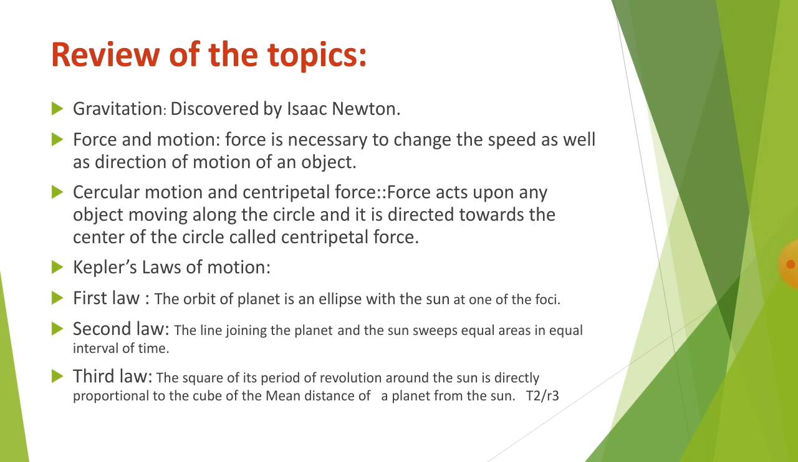Who discovered these laws of motion? Kepler. So the first law is: the orbit of a planet is an ellipse with the sun at one of the foci. We have seen this law in detail. Then the second is: the line joining the planet and the sun sweeps equal areas in equal intervals of time. And the third law is: the square of its period of revolution around the sun is directly proportional to the cube of the mean distance of a planet from the sun, that is T square upon R cube.